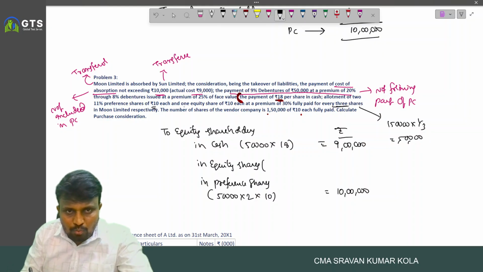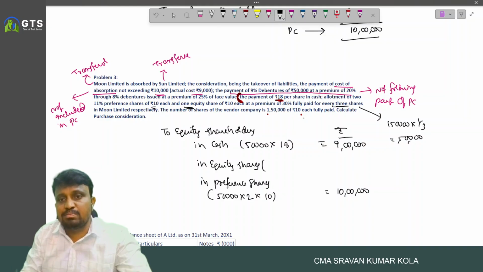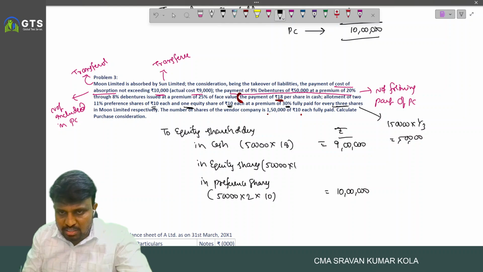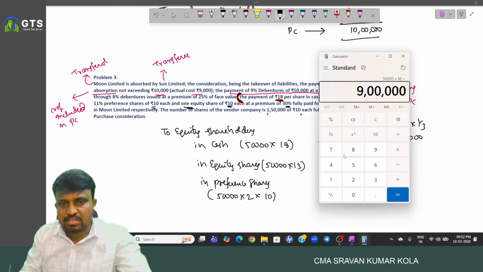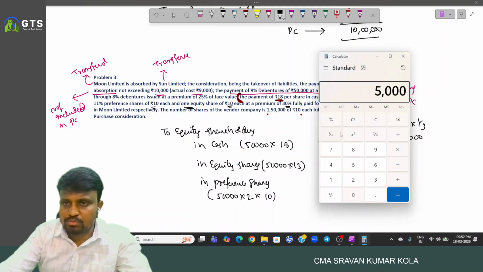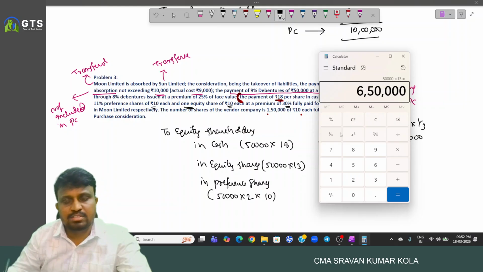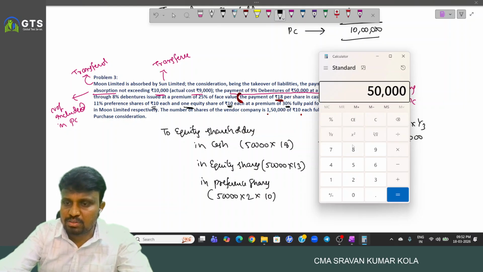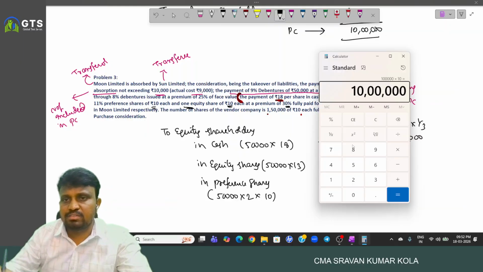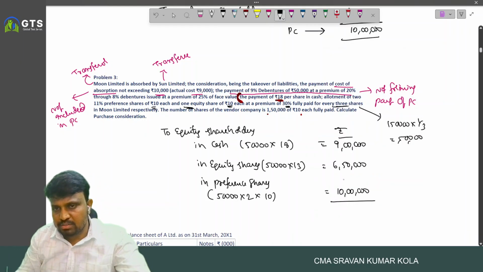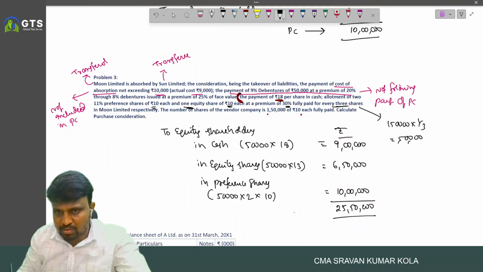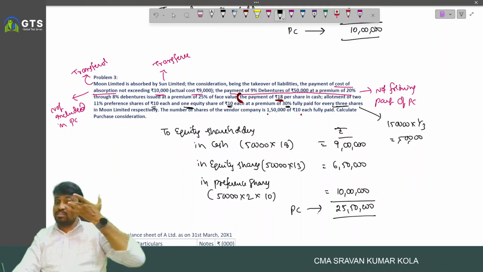And here one equity share of 10 each at 30% premium. 30% means what? 3 rupee per share premium. So 50,000 into 13, 6 lakh 50,000, correct? So 50,000 into 13, 6 lakh 50, and 50,000 into 2 into 10, 10 lakhs. So here, PC is nothing but what?